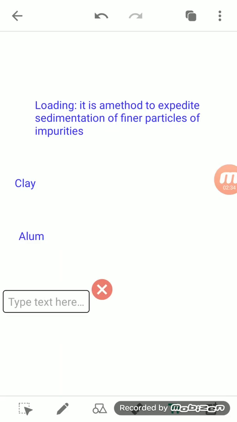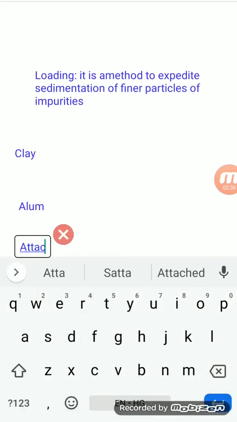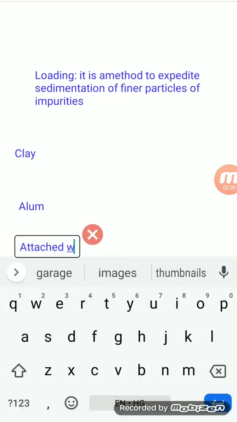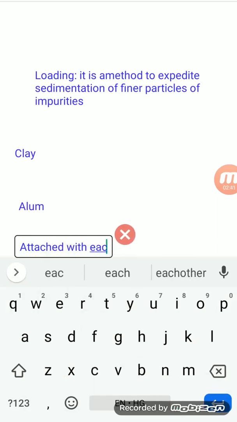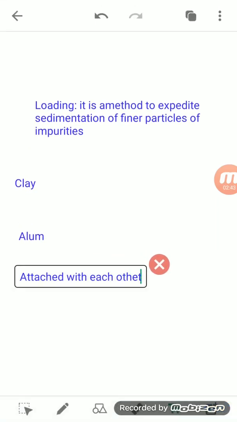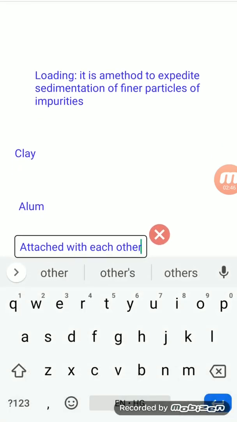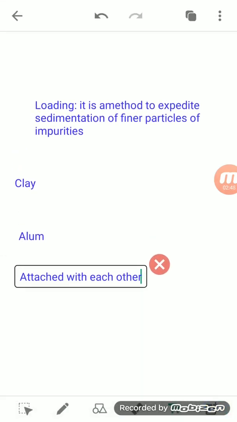Coagulated means they get attached to each other, or attached to the dust particles, due to which the particles become heavy and settle down. This results in the early sedimentation of the fine dust particles.